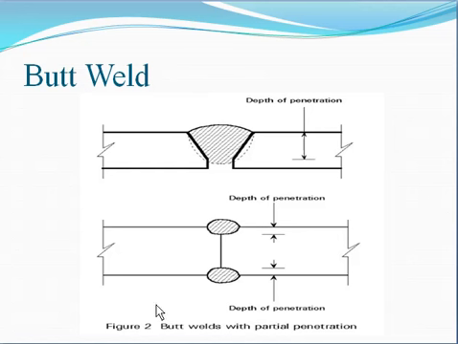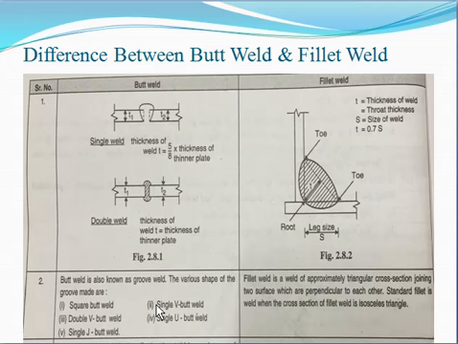Now we will discuss the difference between the butt weld and fillet weld. Here you can see the diagram of the butt weld, and here is the fillet weld. We already discussed this: this is the toe, this is the toe, and this is the root portion.